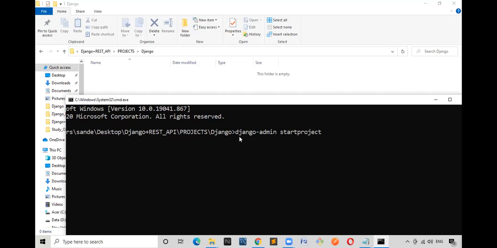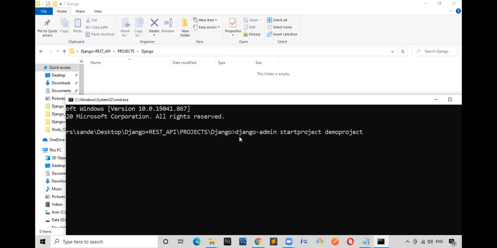Sir, this is the only command which is used to create the project, sir? 100% no, there is one more command. As and when the time comes, I will tell. But right now, this is the basic command, and everyone will be using it. Django-admin startproject space the project name which you want to create. I will say the project name is demo project, or else project number 1. Okay, let it be demo project.